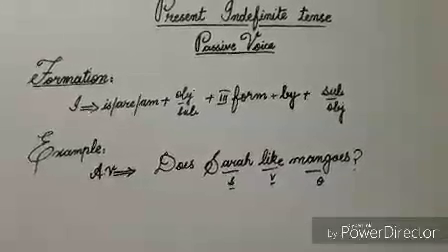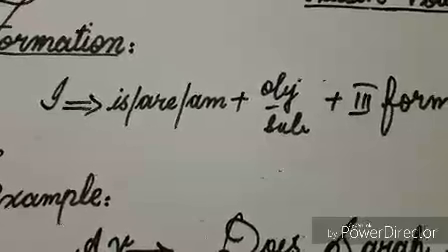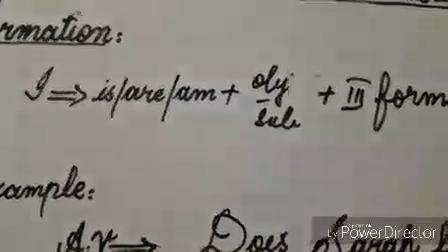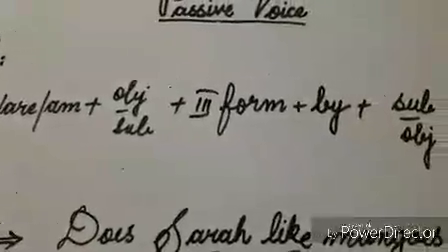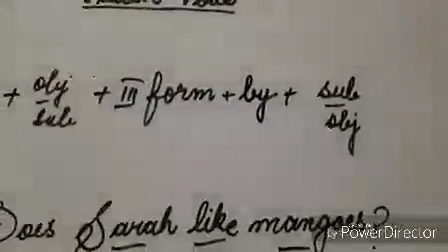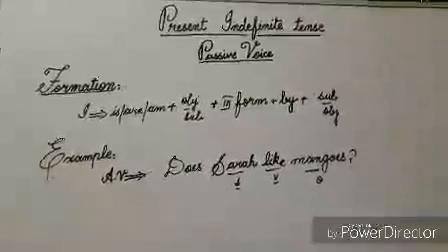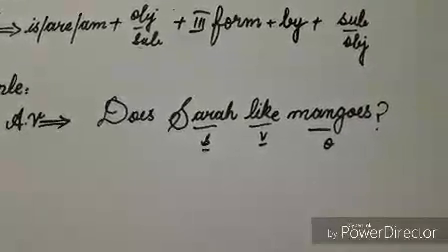Formation for interrogative sentences is helping verb in the start of the sentence is am, object in subjective condition, third form of verb, preposition by and subject in objective condition. Now I'll explain this formation by example. Does Sarah like mangoes?